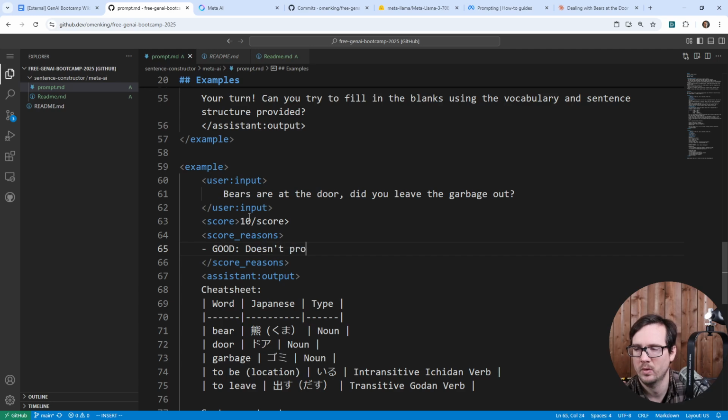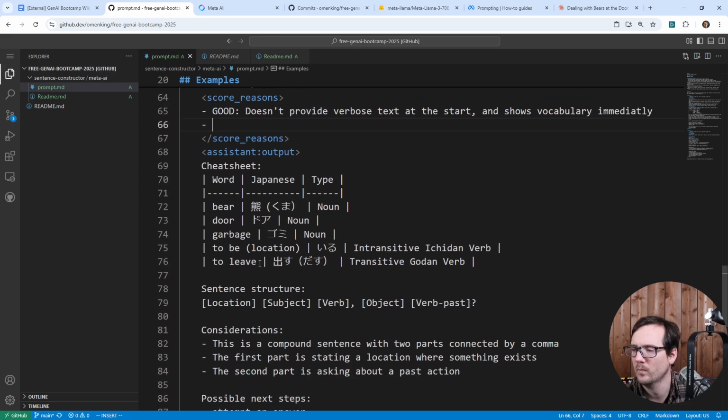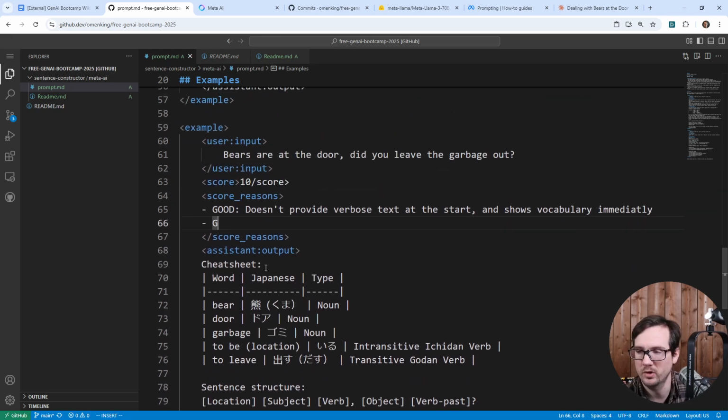Good output doesn't provide unnecessary verbose text at the start and shows vocabulary immediately. Here, good shows conceptual sentence structure.